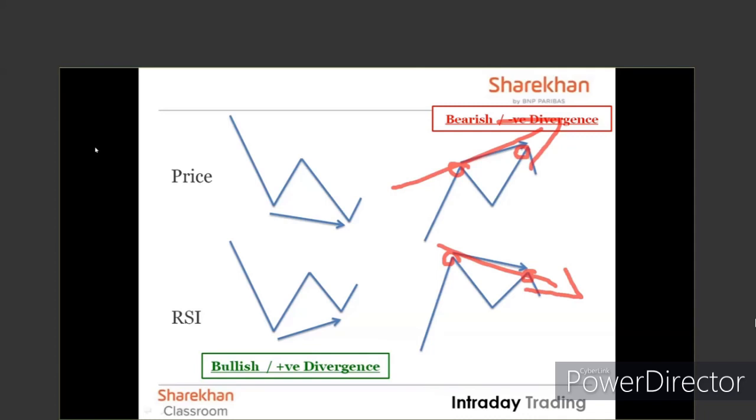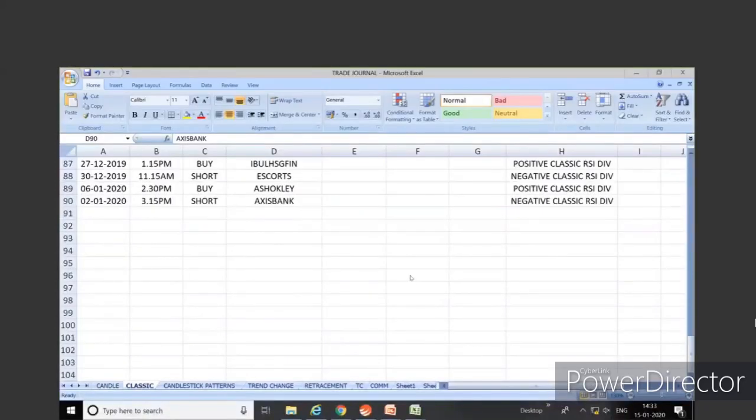Let's go and take a look at these divergences on the chart, so possibly you will be able to understand it better. For which, friends, I've maintained a trade journal. This is the kind of trade journal I have maintained. Ashok Leyland.